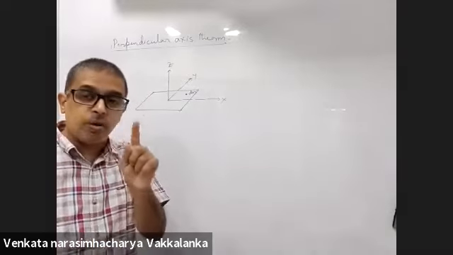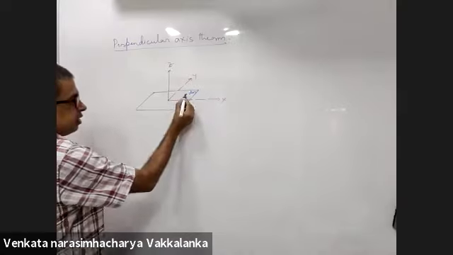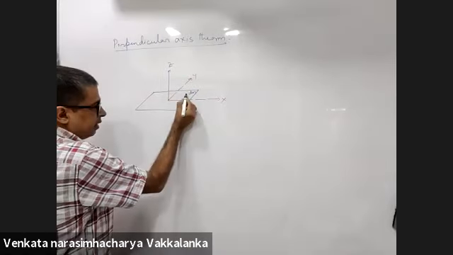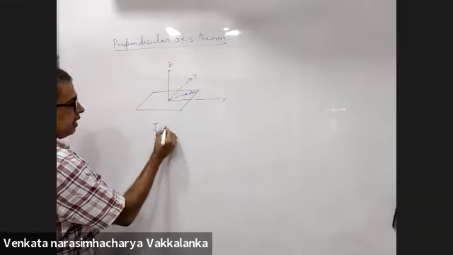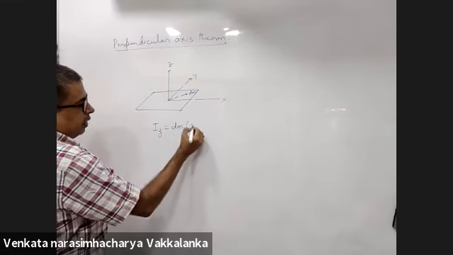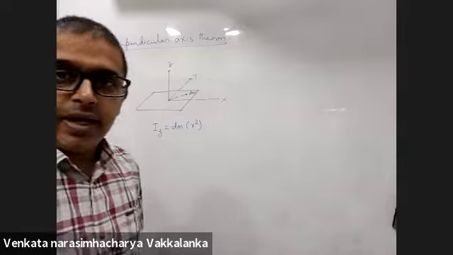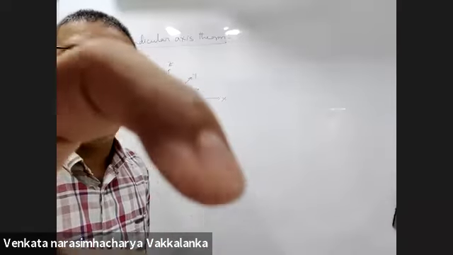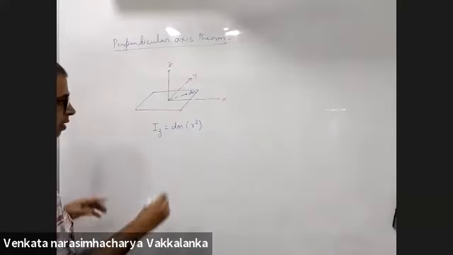You are finding the moment of inertia for that plate. For this element dm, can I say Iz is dm into r square? Yes, sir.